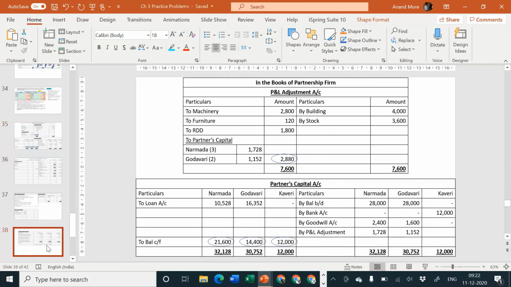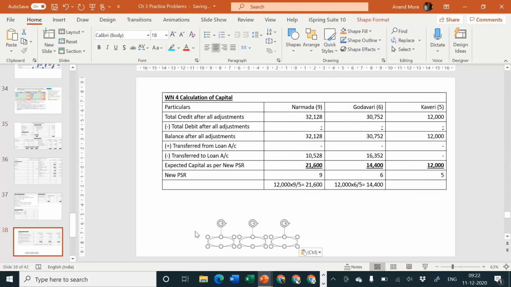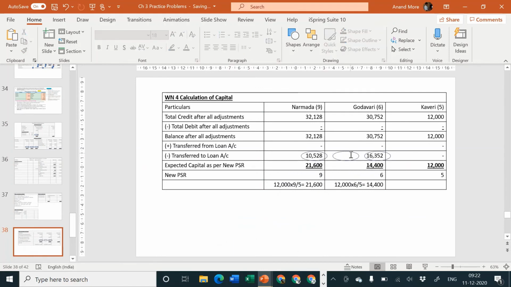Yes, and this similar encircling is also necessary here, but not for 3 different accounts. It will be for only 2 accounts because Kaveri's loan is not there. I hope everybody has understood the concept. After the lecture is over, I'll be adding a separate slide or separate screen to give the numbers, which particular line was written by me first and afterwards. You can do the numbering on your own. Let us not invest the time now separately for this purpose.